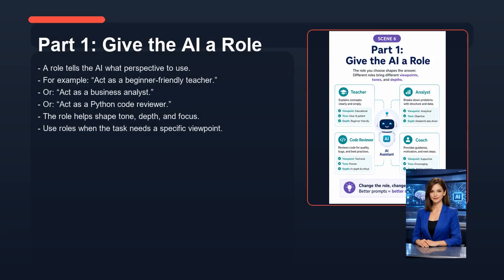Now let's look at part 1, give the AI a role. A role tells the AI what perspective to use. For example, act as a beginner-friendly teacher. Or, act as a business analyst. Or, act as a Python code reviewer. The role helps shape tone, depth, and focus. Use roles when the task needs a specific viewpoint.